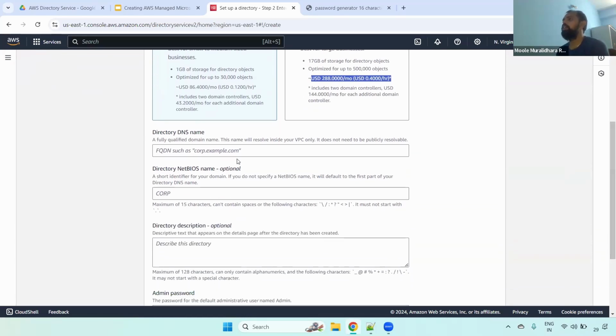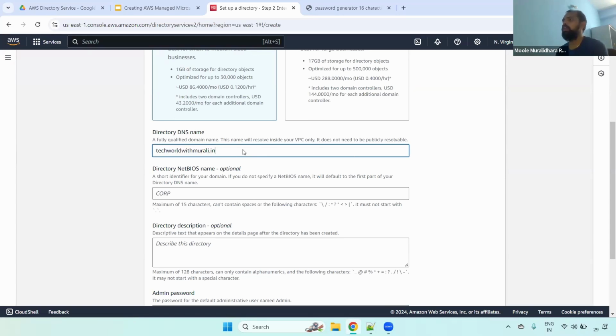Now, very important, you have to give the directory DNS name. You can give any name. For example, we are giving Tech World with Murli. Remember, guys, whatever you create here won't be resolved outside; it will be resolved only within that. You can even give google.com, tcs.com, hcl.com, that is fine. We don't require to resolve this, and you don't require to update this record name in Route 53 or GoDaddy.